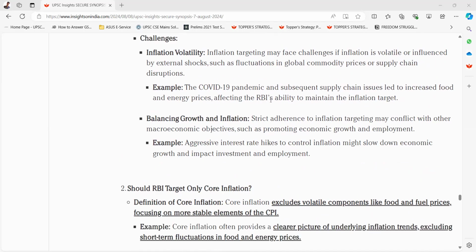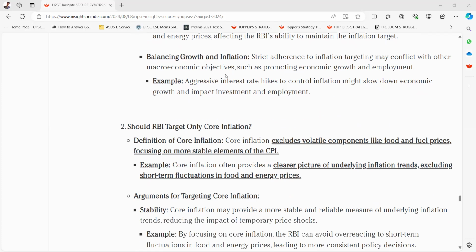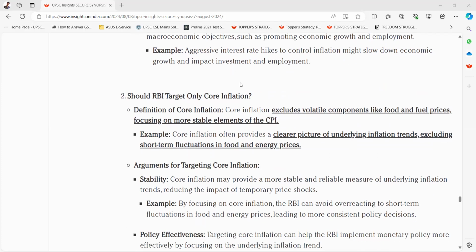Example, the COVID-19 pandemic and the subsequent supply chain issues led to increased food and energy prices, affecting the RBI's ability to maintain the inflation target. Balancing growth and inflation. Strict adherence to inflation targeting may conflict with other macroeconomic objectives, such as promoting economic growth and employment. Example, aggressive interest rate hikes to control inflation might slow down economic growth and impact investment and employment.